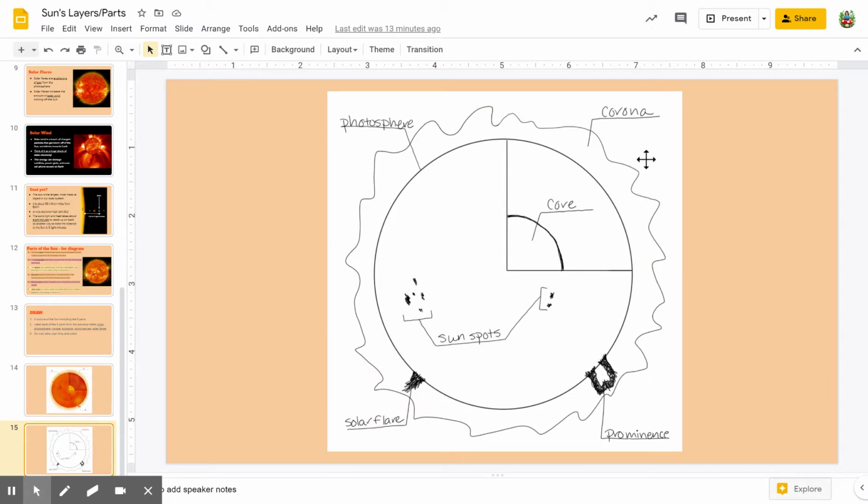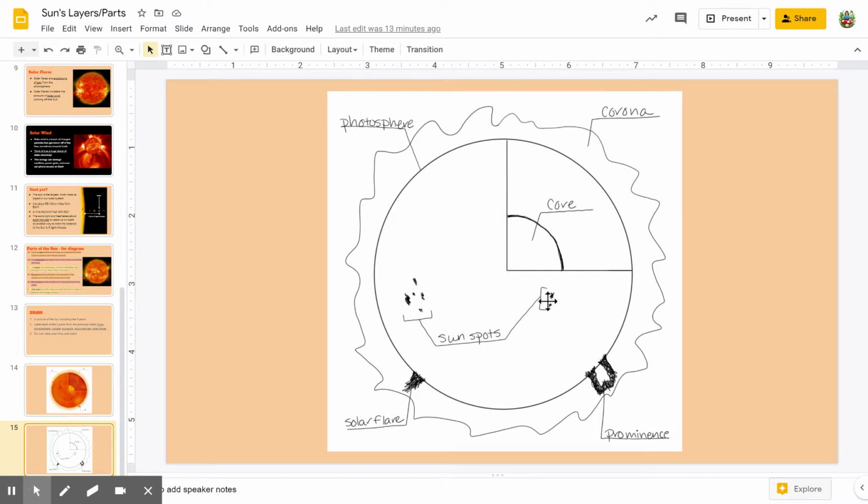I've got this one labeled right here. Okay, so we said the photosphere is the surface of the sun, so I'm just pointing to the surface of the sun here. The corona is the sun's atmosphere, so all this air and gas and charged particles all around the sun. That is our sun's atmosphere called the corona. The core is in the very center. Of course, that one's one of the easiest ones.